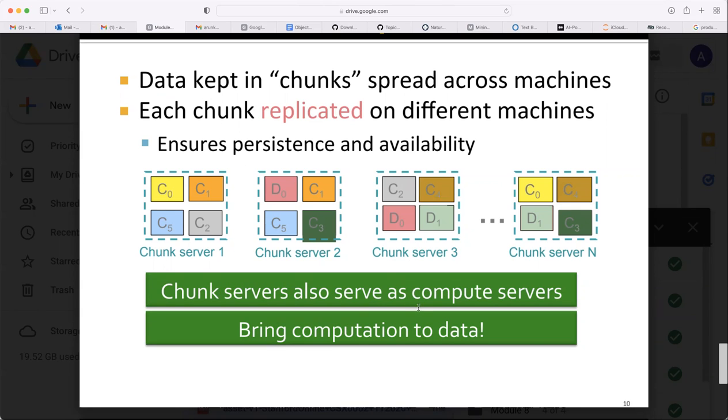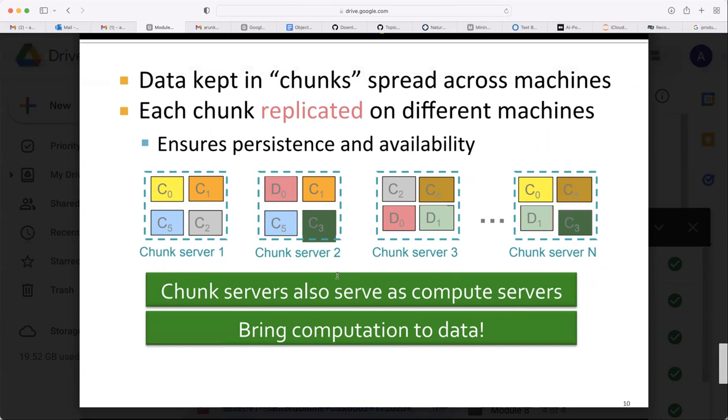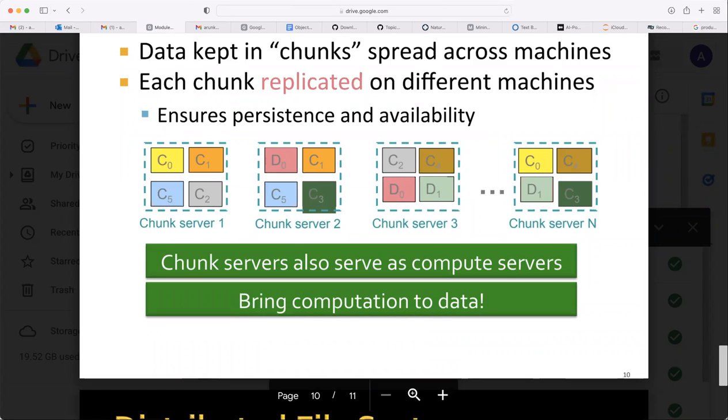So chunk servers also serve as compute servers, bringing computation to data. These servers are connected through some intranet. Whatever processing should be done with C0, C1, C2, C5, those will be stored in this server. For the processing purpose, the files that should be close enough will be prioritized to be stored in the same server. That is the second concept which we have seen: bring computation to data, close to the servers.